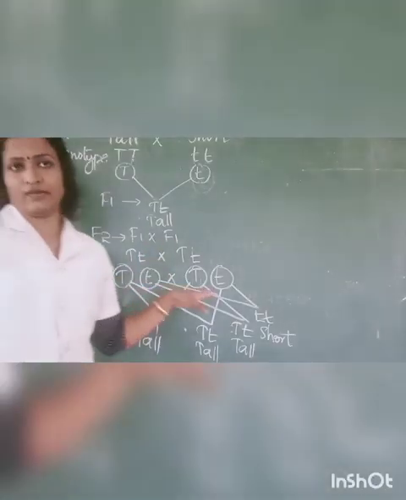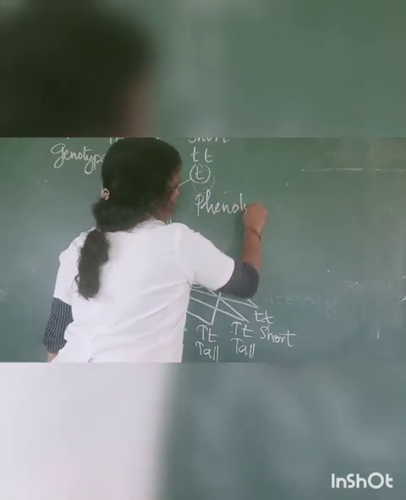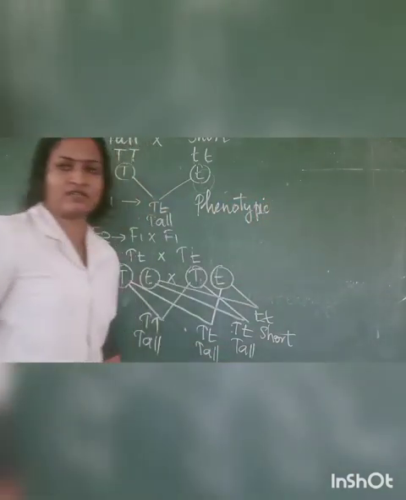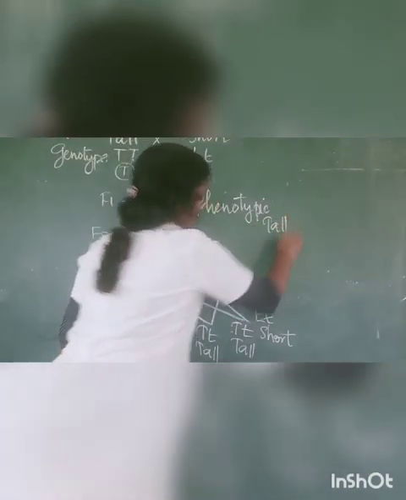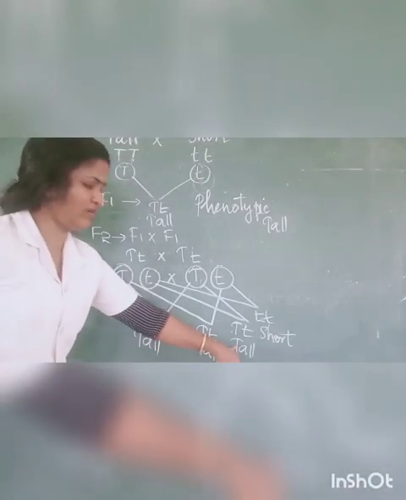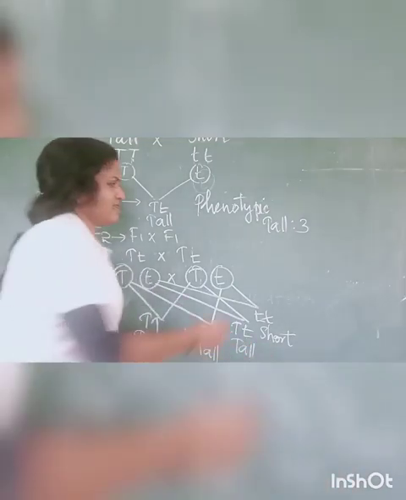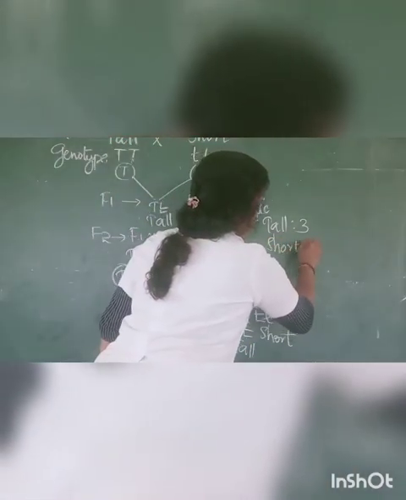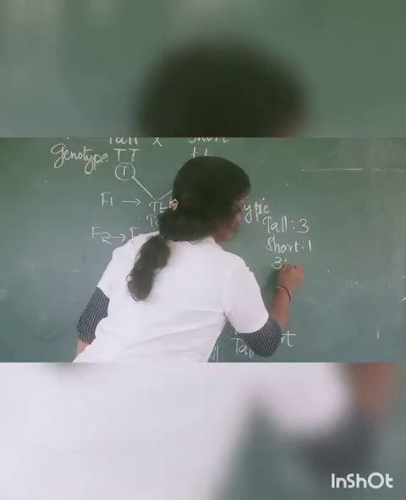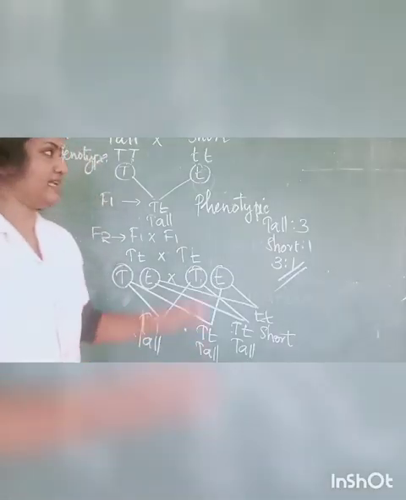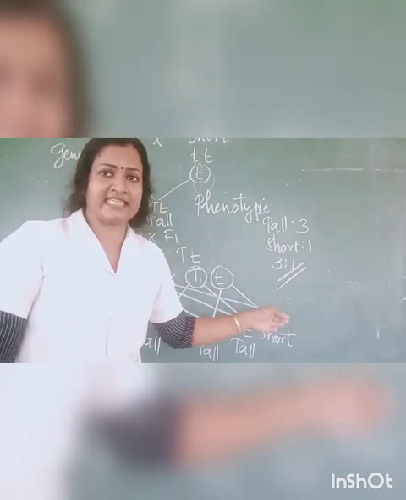Okay, so you have to find out the phenotypic as well as genotypic ratio. Phenotypic ratio. How can we find out? In F2 generation, how many tall plants are there? 1, 2, 3. So here it is 3. How many short plants are there? Short only 1. So what will be the ratio? That is 3:1. So in every monohybrid cross, the phenotypic ratio is same, that is 3:1.